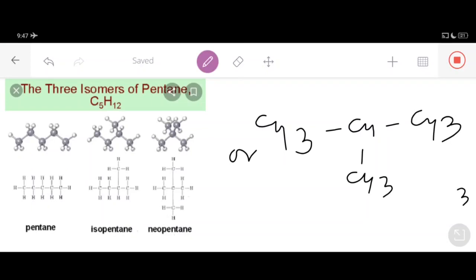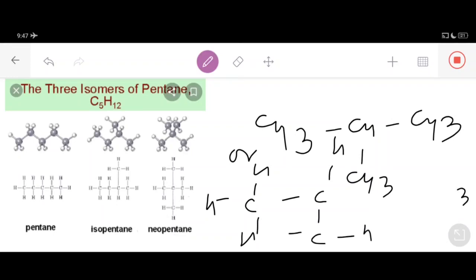Let's open this. For example, it is like this: CH3, then C with one H here, another CH3, like this, 1, 2, here is 1 H, here is another CH3. So this is the open formula of isobutane.